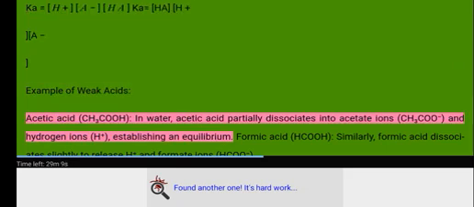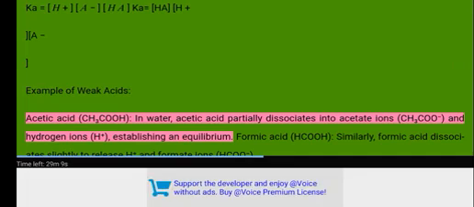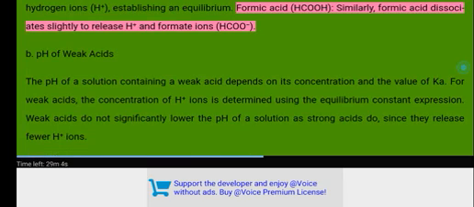Examples of weak acids. Acetic acid, CH3COOH, in water. Acetic acid partially dissociates into acetate ions, CH3COO-, and hydrogen ions, H+, establishing an equilibrium. Formic acid, HCOOH. Similarly, formic acid dissociates slightly to release H+ and formate ions, HCOO-.